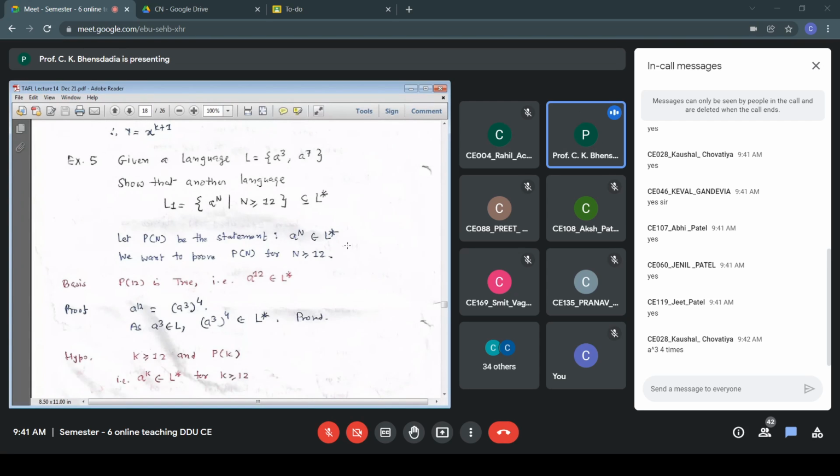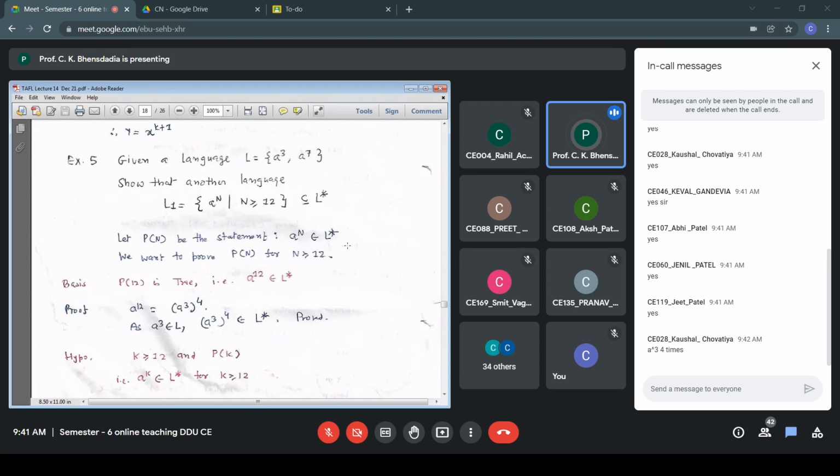Hypothesis, n equal to k, assumption the statement is true. When the statement is a to the power n belongs to L star, n equal to k becomes a to the power k belongs to L star for k greater than or equal to 12.